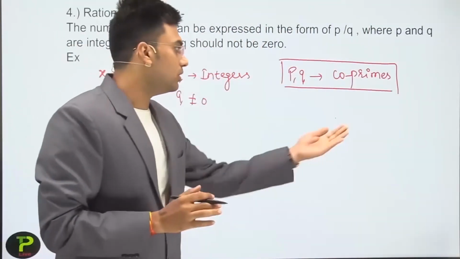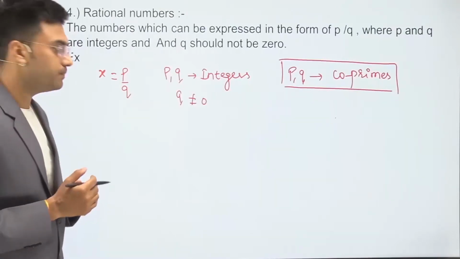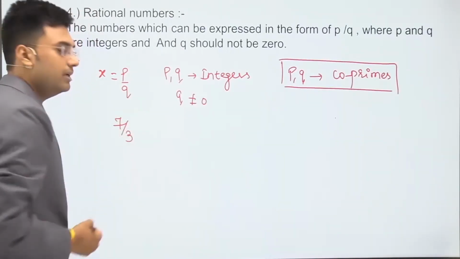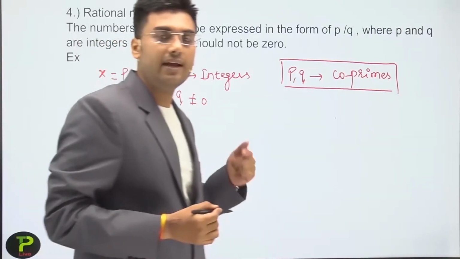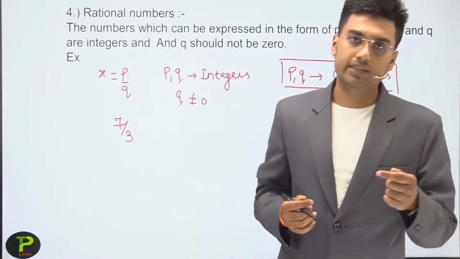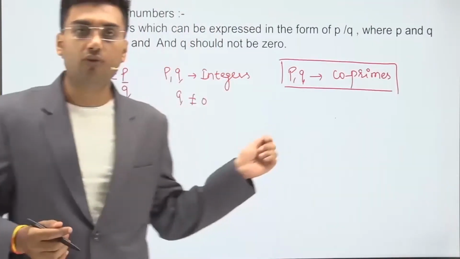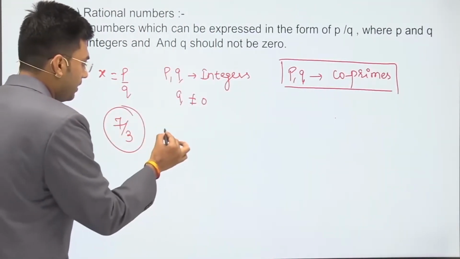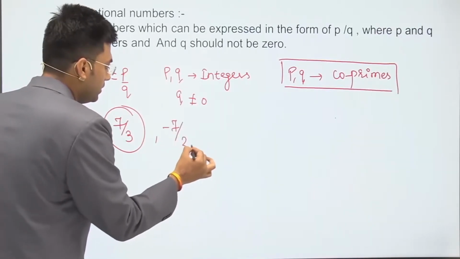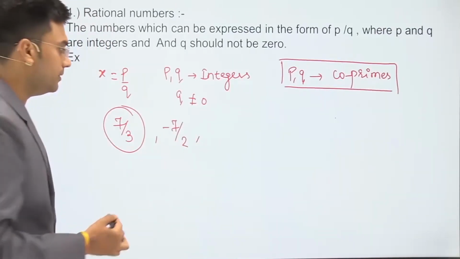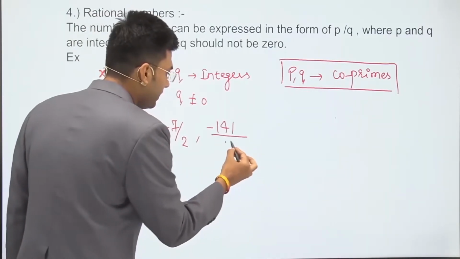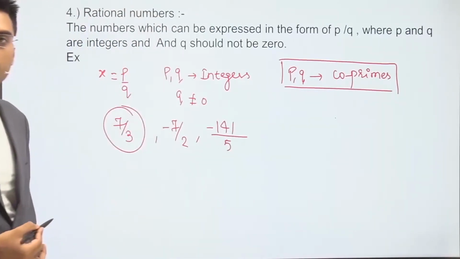Okay, so come to the rational numbers. For example, 7 by 3 is a rational number because 7 and 3 both are integers. So this is the form of p by q, so it is a rational number. Minus 7 by 2 is also a rational number. Minus 141 divided by 5 is also a rational number.